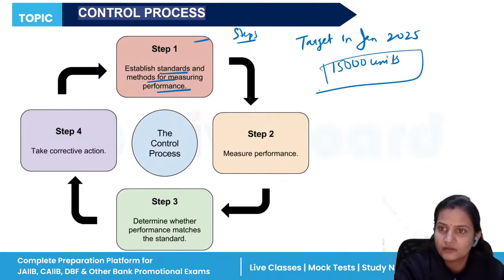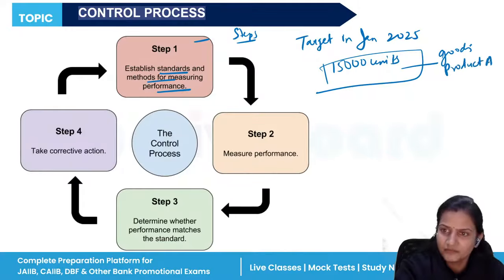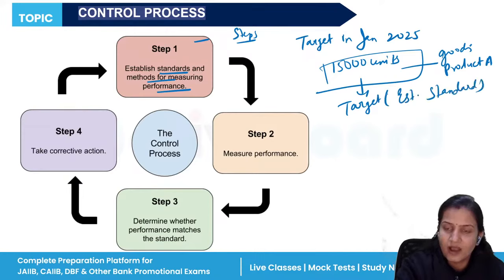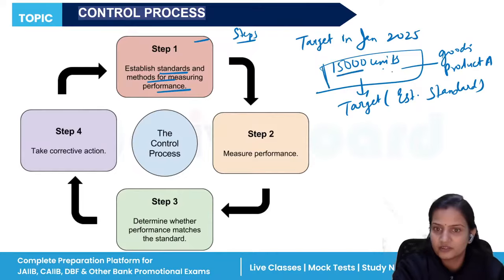You will make 15,000 units of goods, let's say of product A. So this is your target. These are your established standards. Now, you have to see whether you can obtain these 15,000 units of production or not. The first step is that you have established your standards.